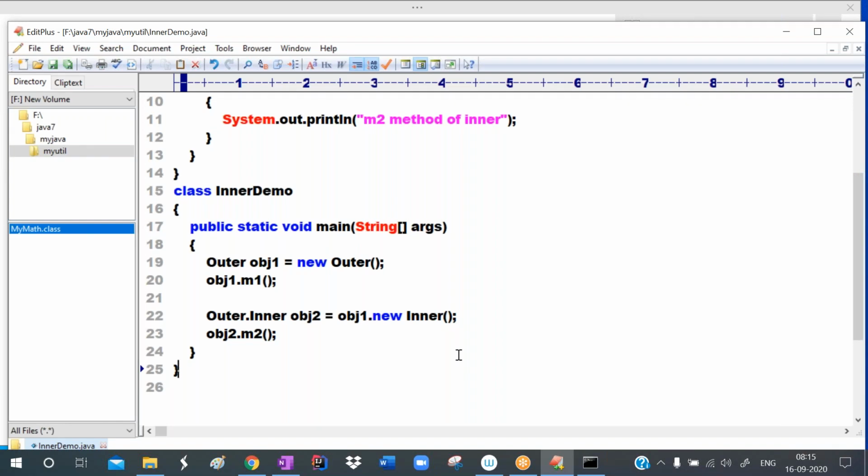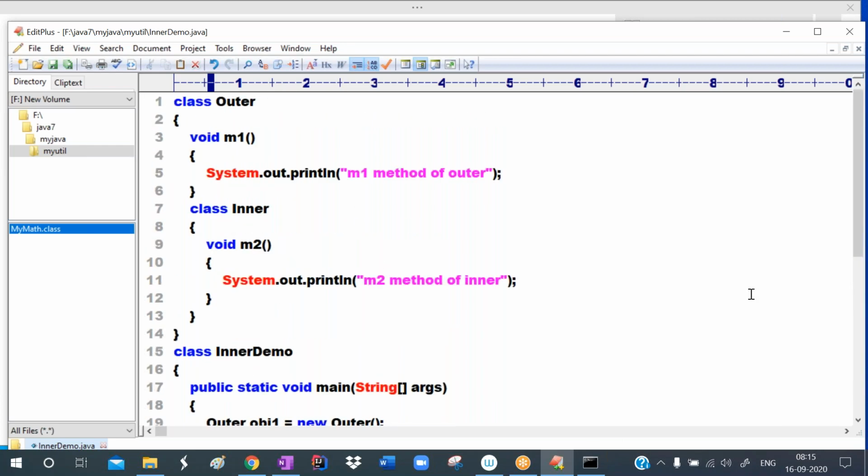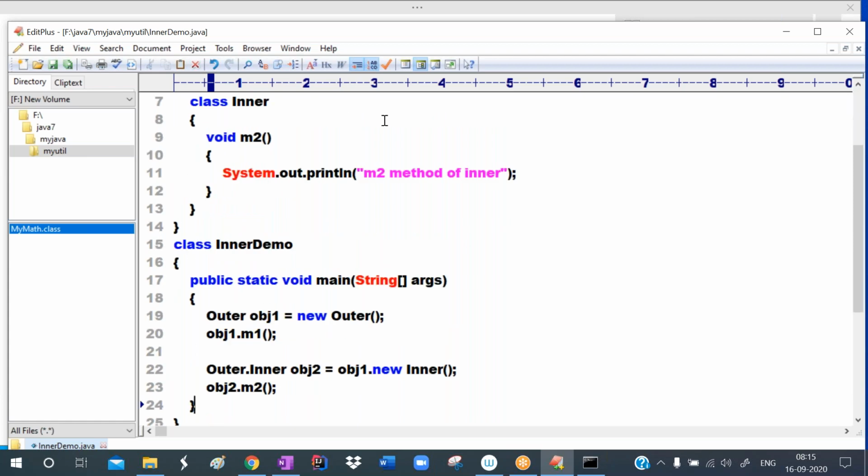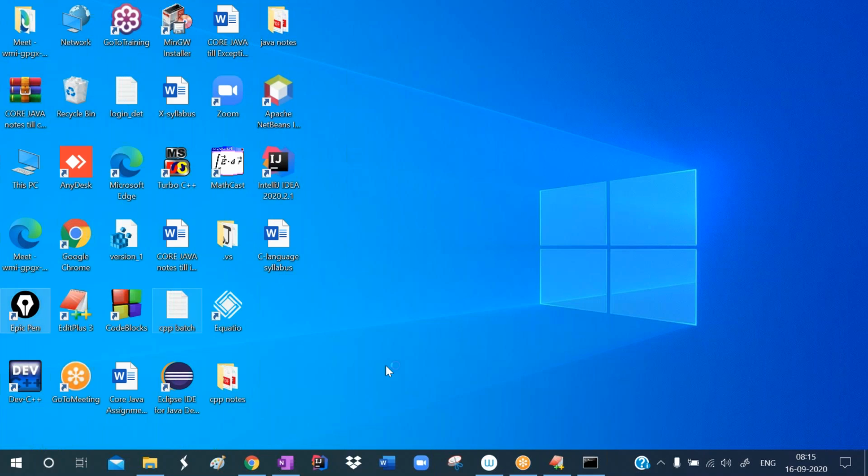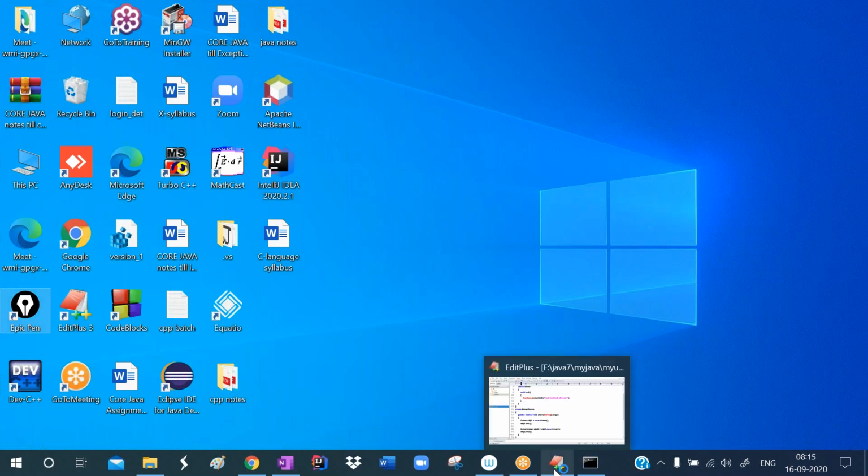So whenever we are creating the object, internally two classes will be created. If you write a class in another class, internally it creates two classes.